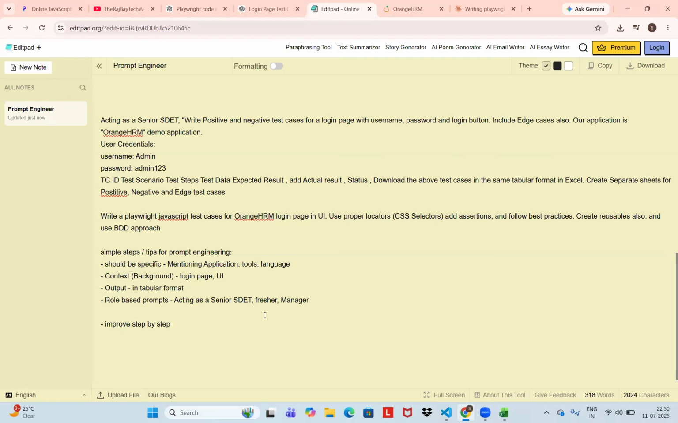Always remember, don't make common mistakes. Whenever you are giving any prompt, mention the tools like Playwright, Selenium, or Excel. When you are downloading the test cases, say which application it is and what the page is, like the login page. Those are some tips I told you: be specific, provide context, specify the output format, and use roles like senior SDET or team manager. So the final thought is that it saves our time and improves productivity.